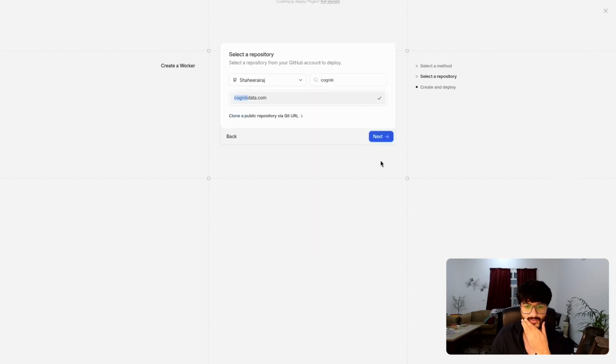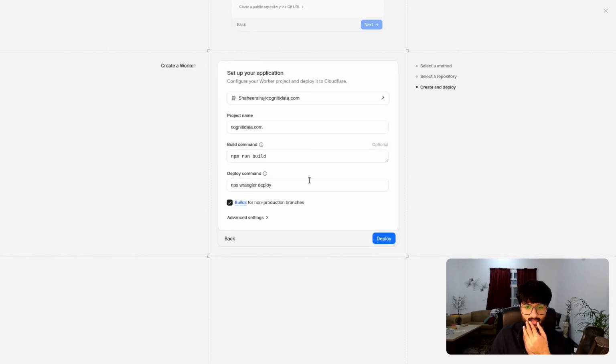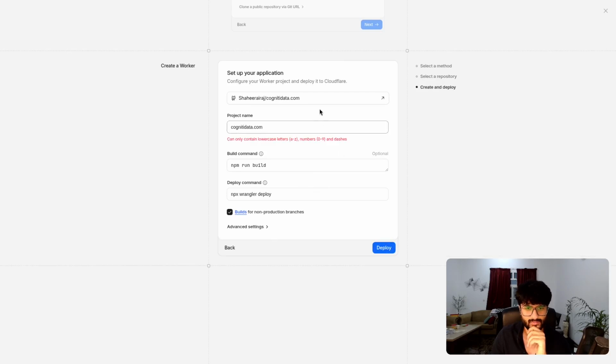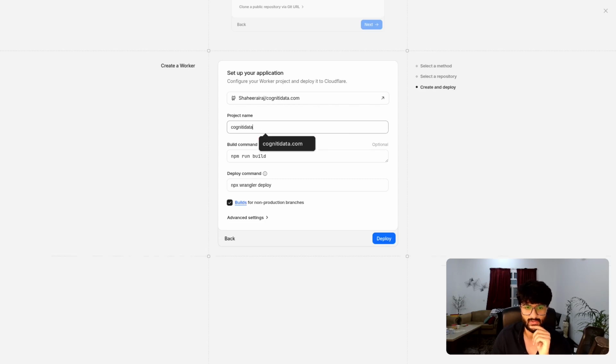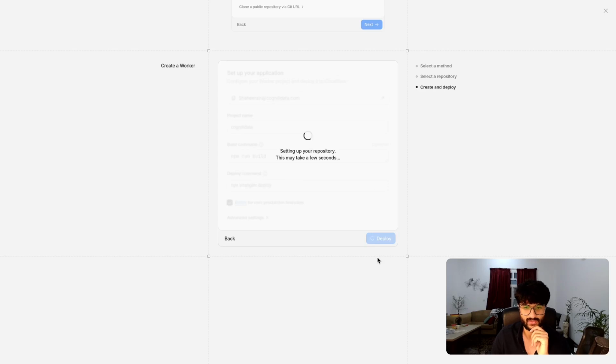There it is. Next, build command, npm run build. Exactly. So that's going to be the run command, deploy. Oh, wait. Project name, cognitydata.com. Okay, so we'll just say cognitive data. So a project on Cloudflare can't have a dot or some special characters like that. A GitHub repo can. That's not an issue. That's the only thing we need to change. Otherwise, everything is going to be exactly the same.